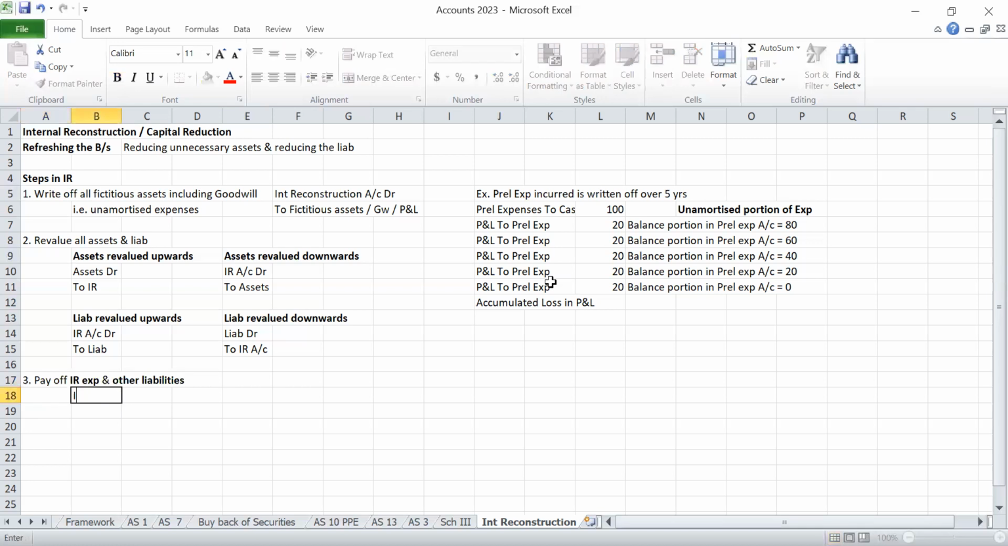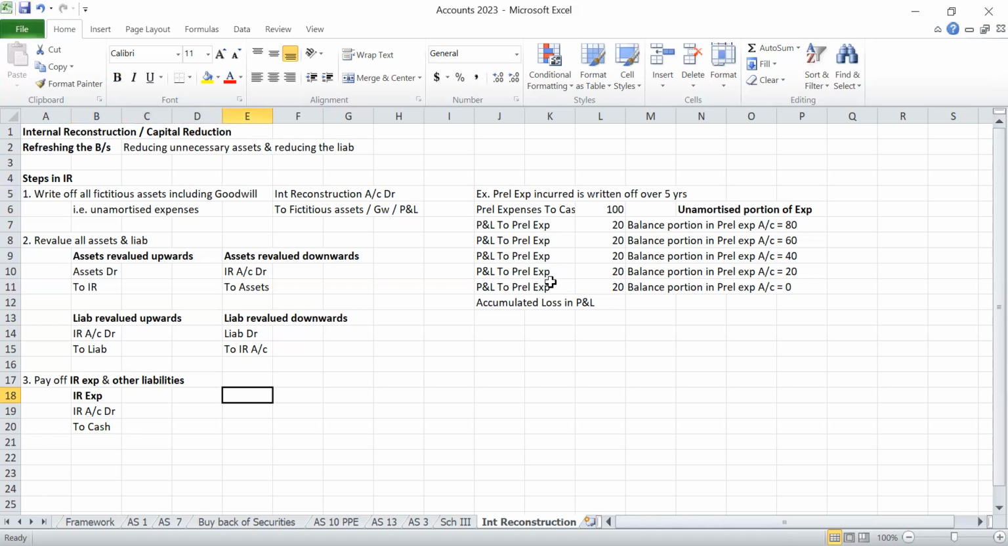First, internal reconstruction expenses we have to pay. What will I do? Internal reconstruction, I will debit to cash. I am paying, so a cash outflow will be there. To reduce the cash, we have to credit. So internal reconstruction account debit to cash. This entry will be for internal reconstruction expenses.